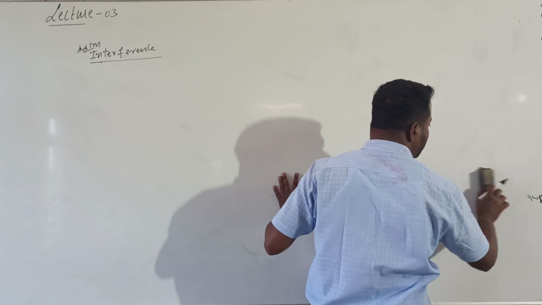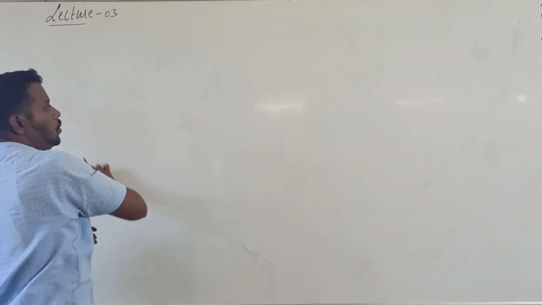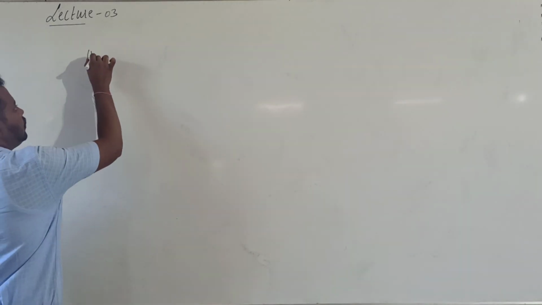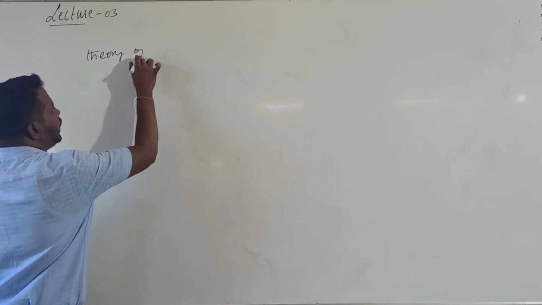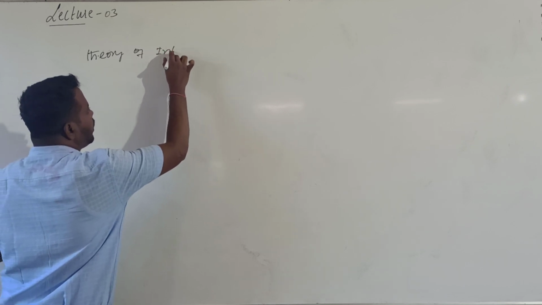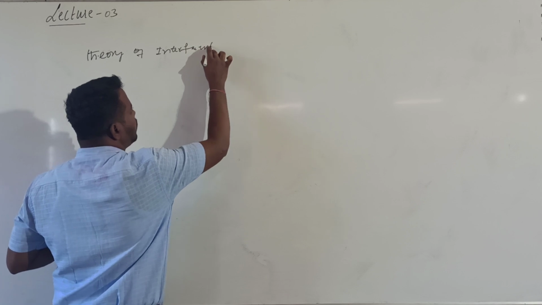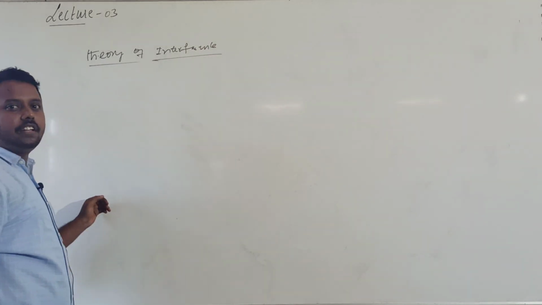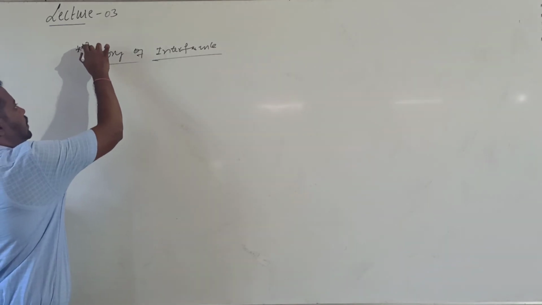Today we will discuss one important topic: the theory of interference. In this theory of interference, we will come to know the condition for constructive interference and the condition for destructive interference. This is a very important topic for 3 marks.